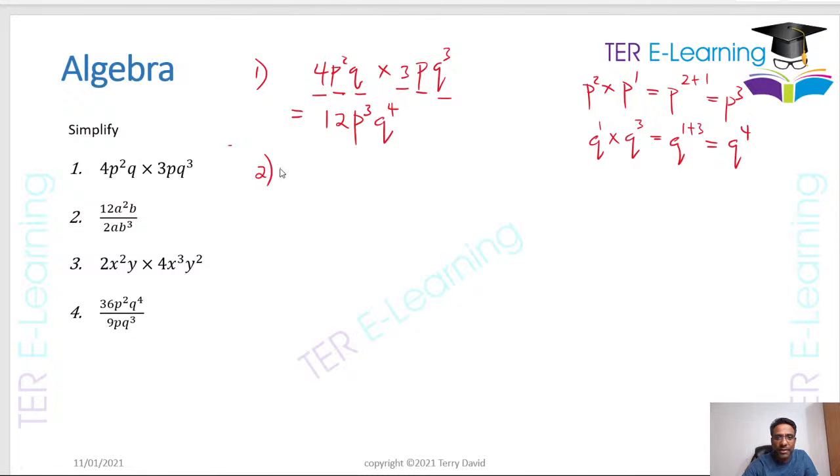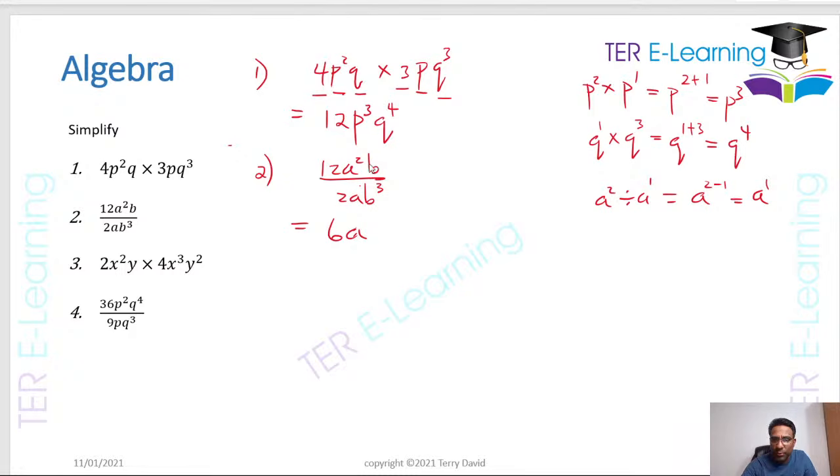Question 2. You want to work out 12a squared b divided by 2ab cubed, right? So here's what we're doing here. 12 divided by 2, that gives me 6. And a squared divided by a, right? Because you are dividing, that is the same as saying a squared divided by a to the power 1. So that'll be a to the power 2 minus 1, which is going to give me a to the 1, which is a. So all I'm putting here is just a.